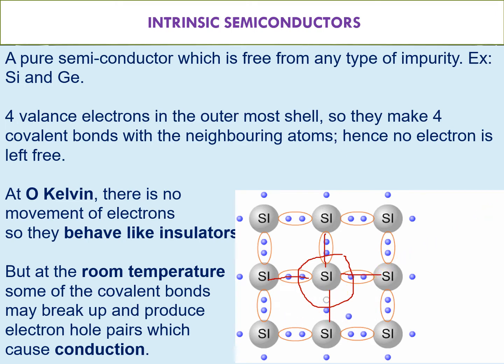But at room temperature, that means when the temperature is increased from 0 Kelvin to room temperature, because of this energy, some of the bonds break down and release free electrons. Those free electrons take responsibility for the conduction of electricity. So at 0 Kelvin it acts as an insulator, and at 25 degrees centigrade it acts as a conductor. The conduction properties depend on the temperature condition. That's why these are called semiconductors, and since this is pure silicon material, it is called an intrinsic semiconductor.